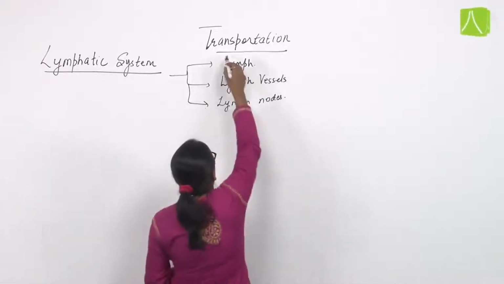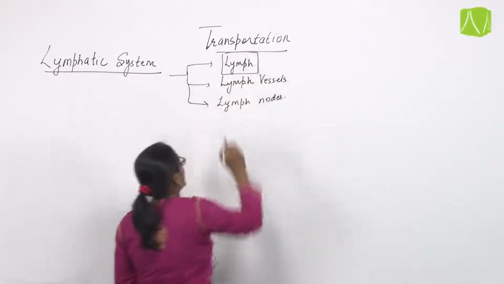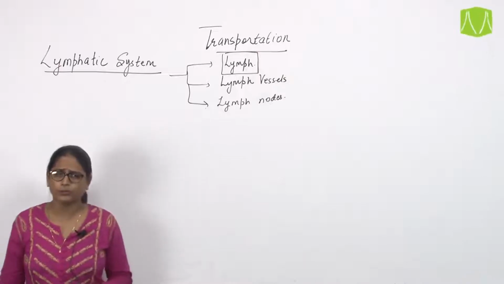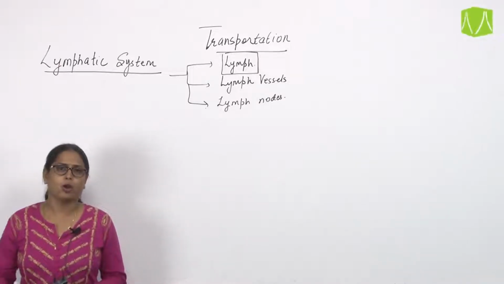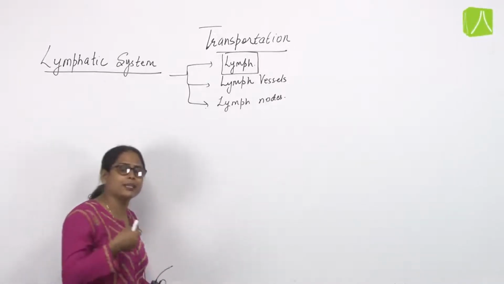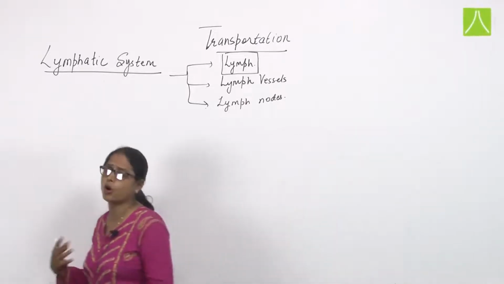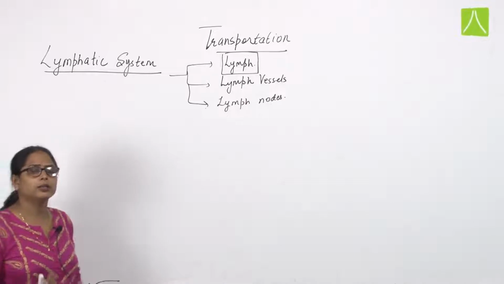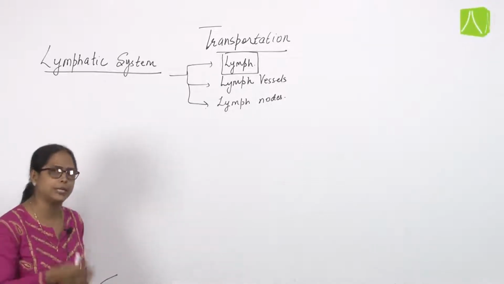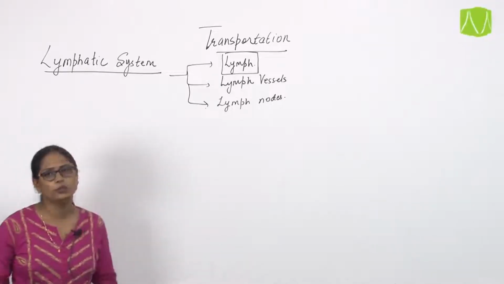The first most important thing to understand is lymph, because we all know about blood. Blood carries all the important nutrients, excretory waste, gases, hormones, enzymes and different other materials from one place to another place. But what then does lymph do?